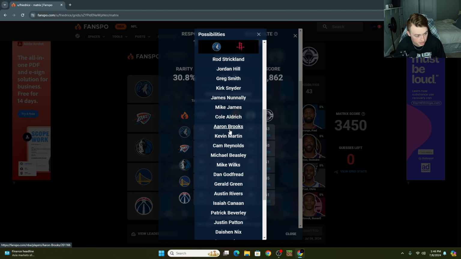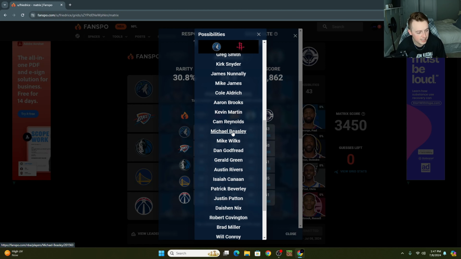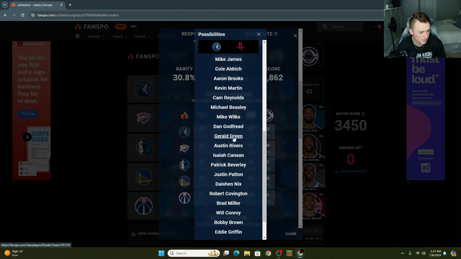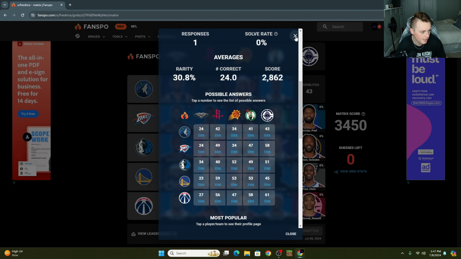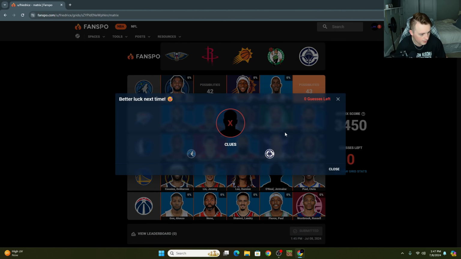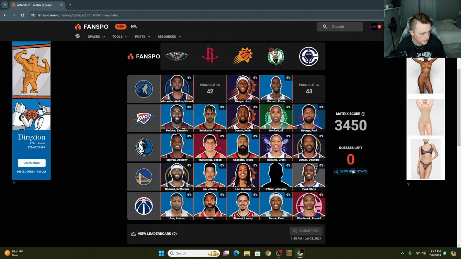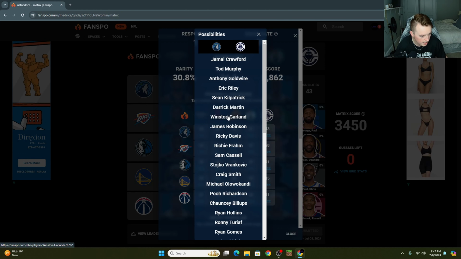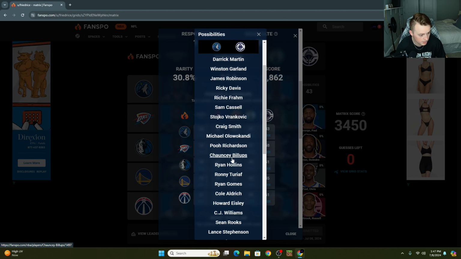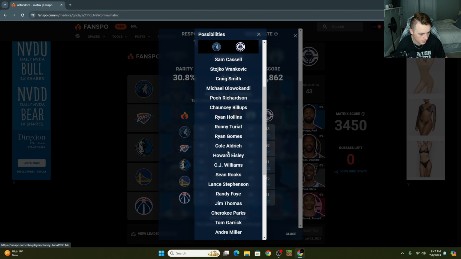Aaron Brooks? Oh, he did play for the Timberwolves for a little bit. I kind of forgot about Michael Beasley. Yeah, Gerald Green. When did Gerald Green play for Minnesota? Why don't I remember that? I can't really remember anything. Patrick Beverley. Okay, there were some good ones. And Patrick Beverley would have worked for this one as well. But let me see what other names I missed in this one. Jamal Crawford. Why don't I remember Jamal Crawford being there? Anything else really all that interesting? Sam Cassell. Yeah, I could have gotten that one. Chauncey Billups. Yeah, I suppose Turioff would have been a good one.